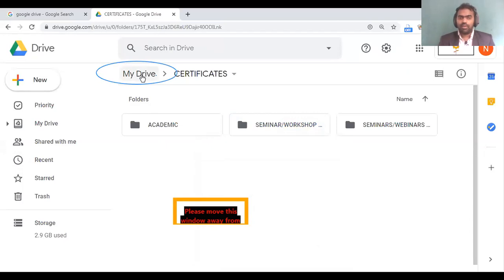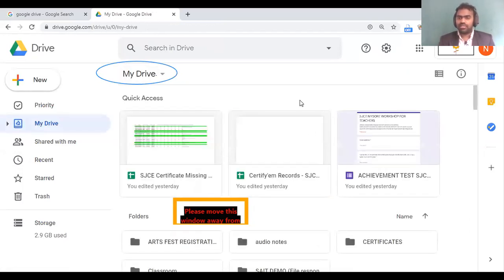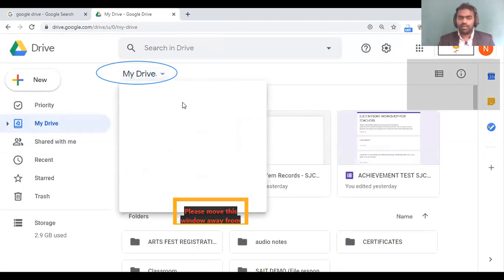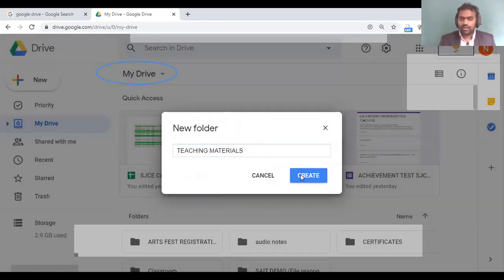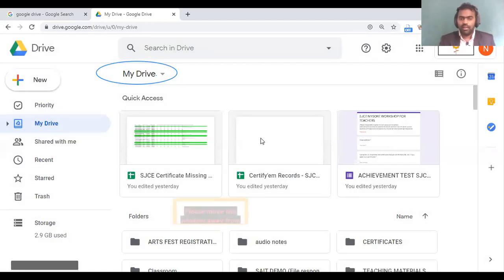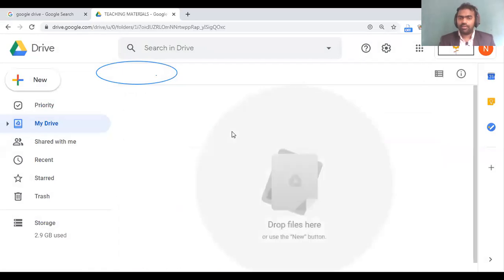And now I'll go back the same way. If you have some teaching material, you create a folder here. Like I'll create now teaching materials, or learning materials, I'll create TLM. And after that, I'll just open TLM and add the courses.